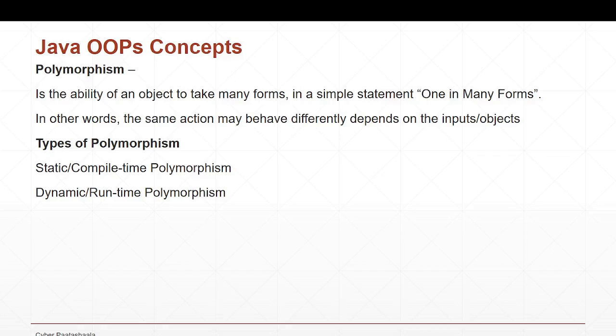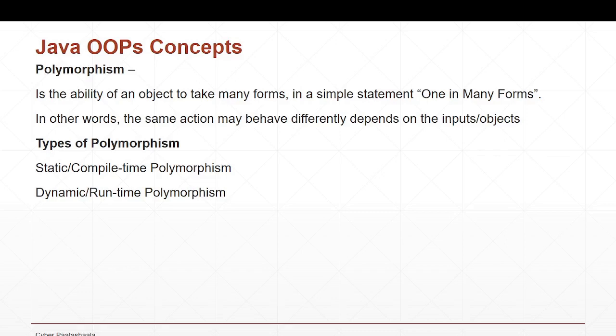Let us discuss why we call this static or compile time polymorphism. Let's say you define two sum methods, as we discussed in the earlier example. One is taking two inputs, and the second is taking three inputs.